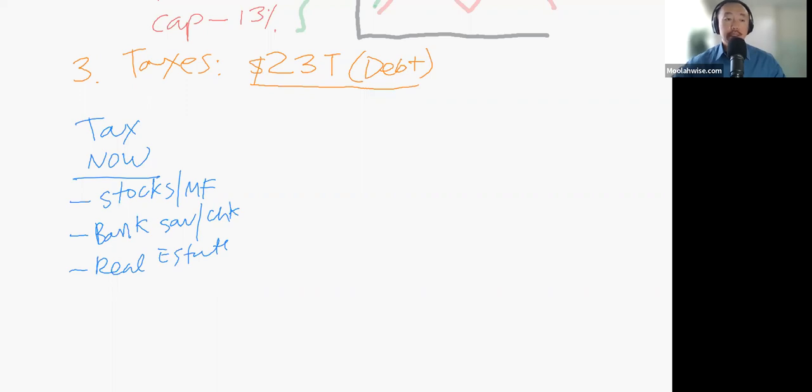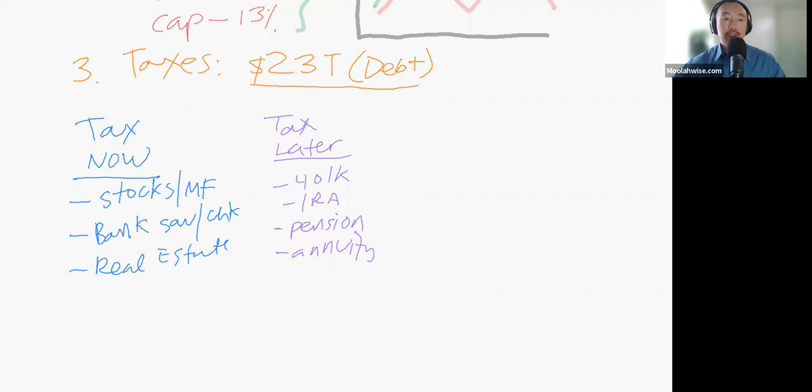The next bucket is what we call tax later, and I'm not going to go too in depth on it. I have made other videos about the three buckets of taxes, so I would tell you to refer to those. I just wanted to bring this back to remind you why this is tax free. In here you have your 401k, your retirements, your IRAs, and your pension, your annuities.